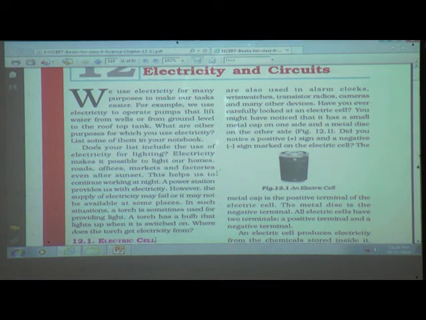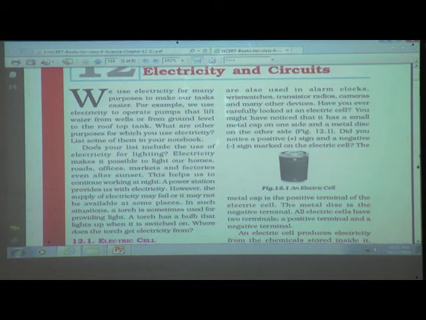So where do we use this electric cell, students? In alarm clocks, wristwatches, transistor radios, cameras and many other devices. Have you ever carefully looked at an electric cell?